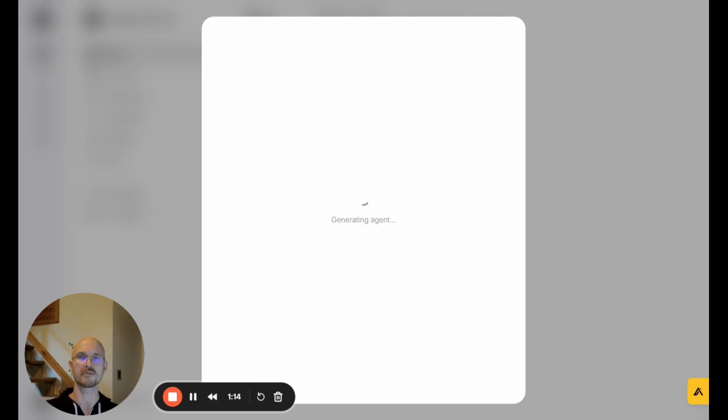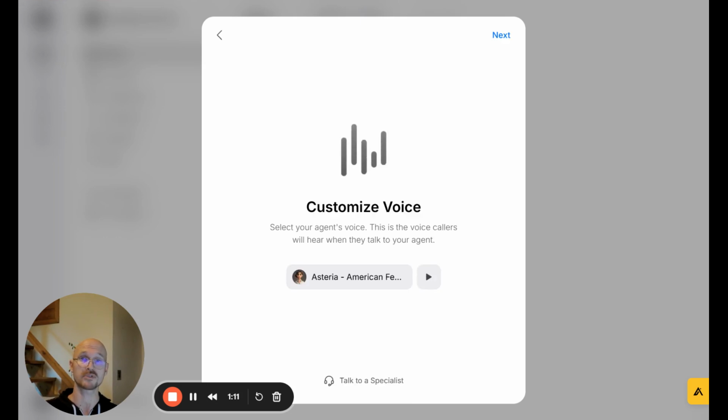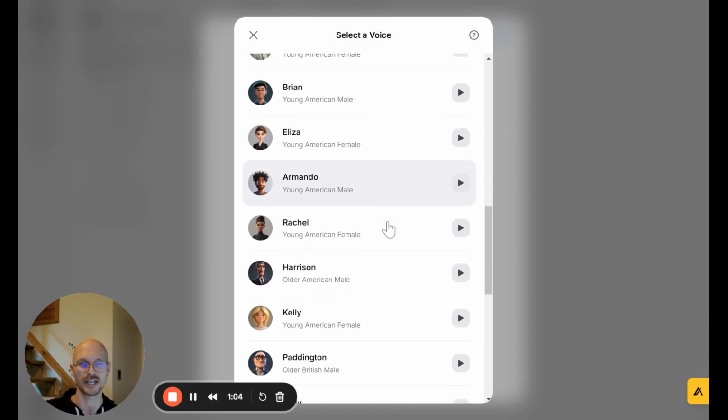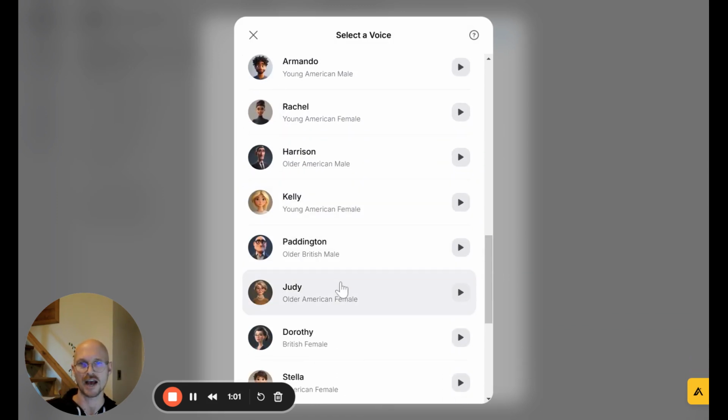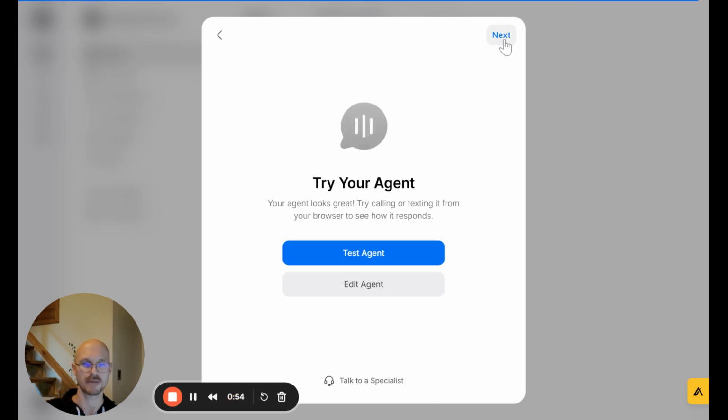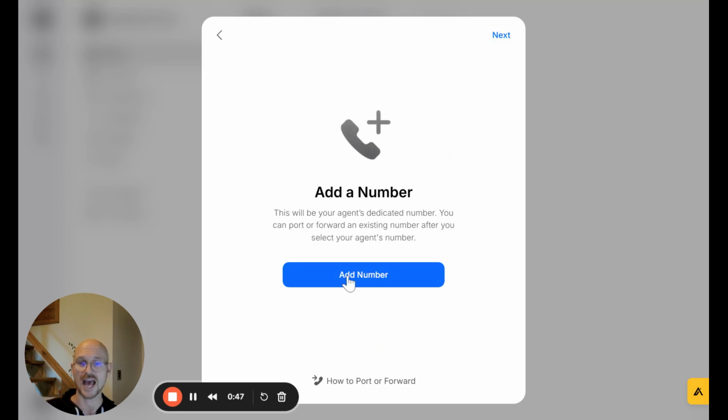And now we have generated the agent. There's just a few more steps that get you going and live. First, we can choose the voice. I found that it's personal preference. I tend to like the voices on the lower half of the list, personally. We've got that. We're going to select our time zone. And now the agent is ready to test. I encourage you to do that. The final step will be to add a phone number to the agent. And then we will forward the business phone to this number in order to get the agent to pick up.